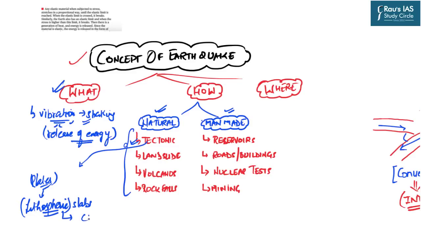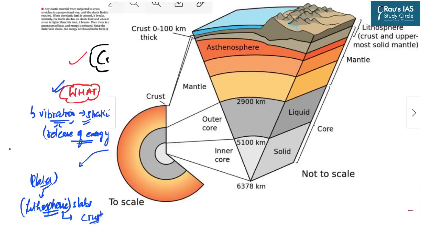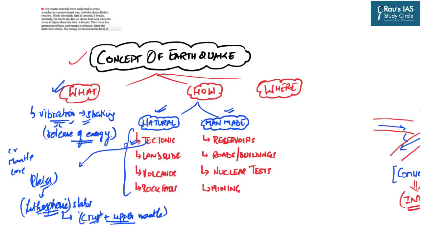Lithosphere consists of the crust. We all know that there is a threefold division of the earth, that is the crust, mantle and the core. Now lithosphere consists of the crust plus the upper part of the mantle, and this together forms the lithosphere. This lithospheric slab moves all across the globe in different and random directions under the influence of different forces. This movement is explained well by the plate tectonics theory, which we have read in our geography basics. So because of this tectonic movement, earthquakes originate in different parts.